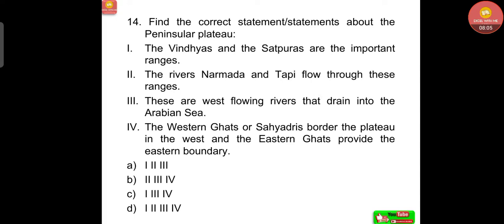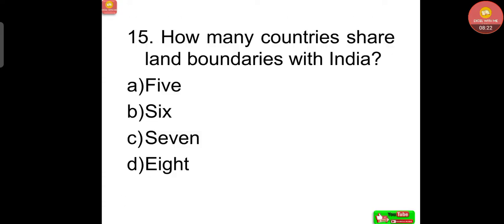Option A, 1, 2, 3 are correct. Option B, 2, 3, 4 are correct. Option C, 1, 3, 4 are correct. Option D, 1, 2, 3, 4, all the 4 are correct. Correct answer, all the 4 are correct.